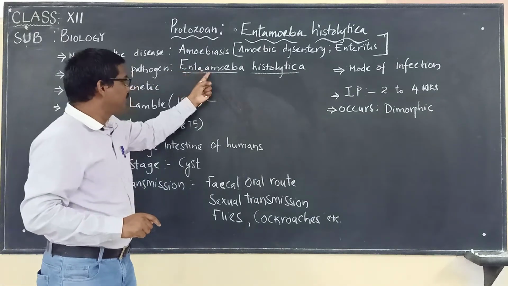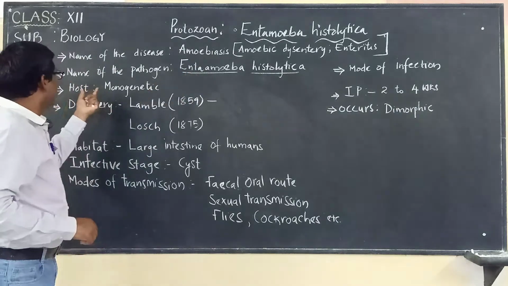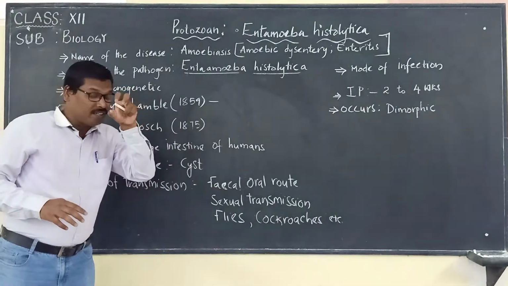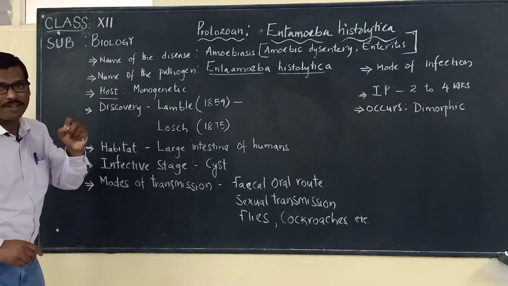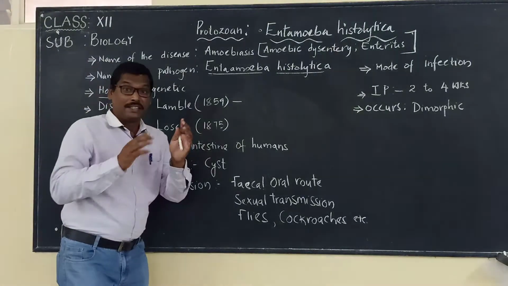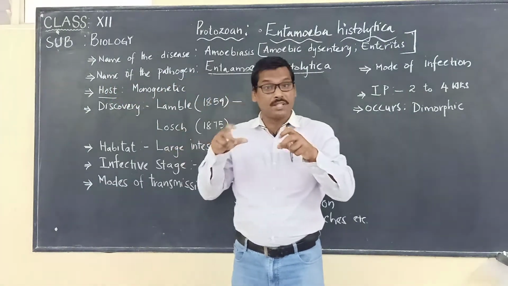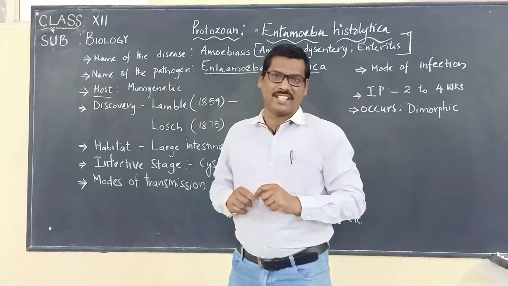So if you look at this Entamoeba histolytica, it survives in one host only. Okay, where it survives means it is in one host only. So in the previous videos in this chapter, we studied two words: digenetic and monogenetic.